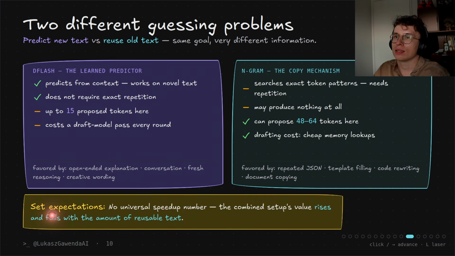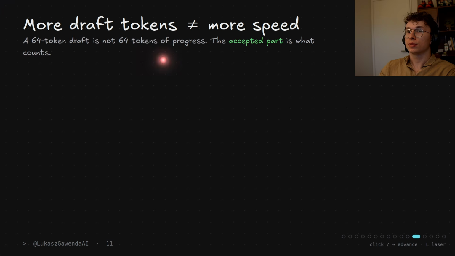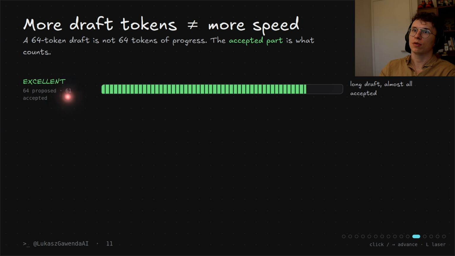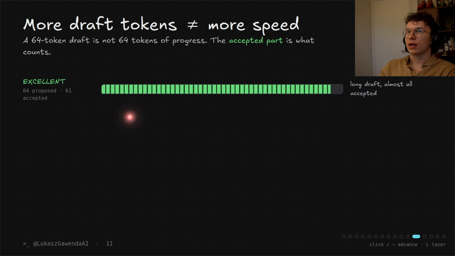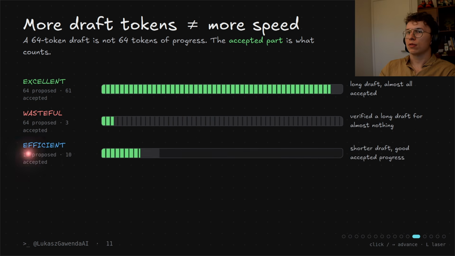Now let's set expectations. This is not a universal speedup number; the combined setup's value rises and falls with the amount of reusable text and context. More draft tokens is not equal to more speed, because a 64 token draft is not 64 tokens of progress. It's the accepted part that counts. If we propose 64 and accept 61, we get an excellent round. But we can also propose 64 and get only 3, so we verify the long draft for almost nothing.